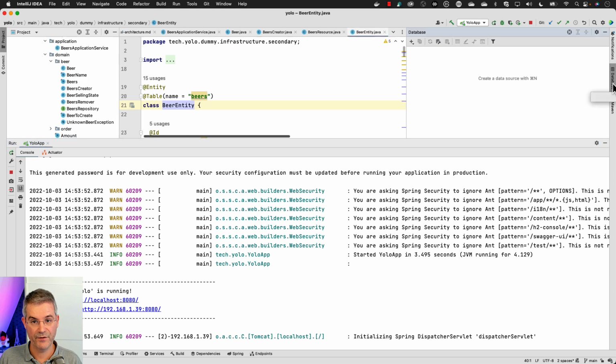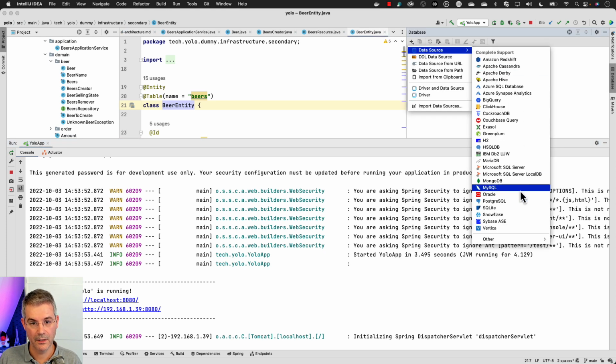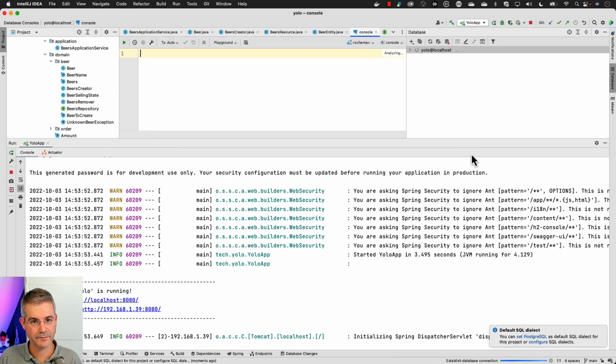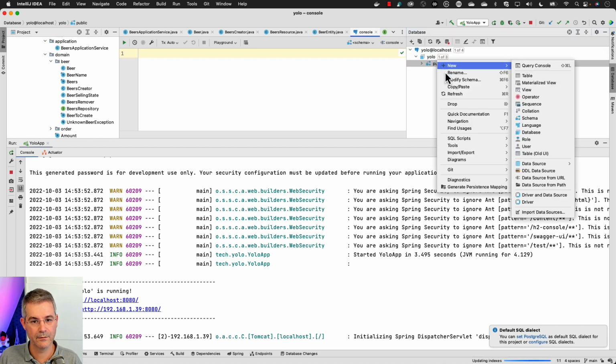So here, if I go to database, data source, PostgreSQL, here it is. By default my database is YOLO, because that's the name of my project, and the user is YOLO. If I connect here, I should be able to see my database. Refresh.